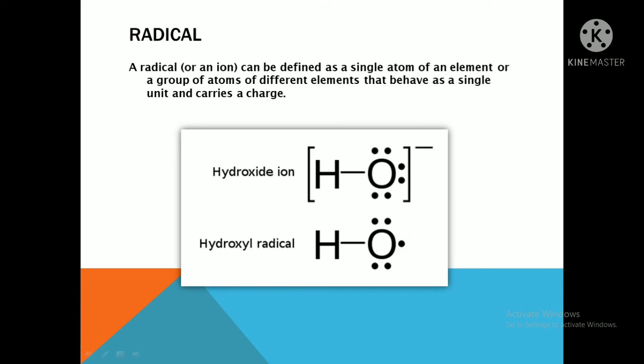It is written as OH negative. The hydroxyl ion always carries a negative charge, -1, and its chemical formula is OH negative. So one oxygen and one hydrogen combine to form the hydroxyl ion, and this is a radical. It is called an ion because it carries a charge, which is shown there. Okay, so that is a radical.